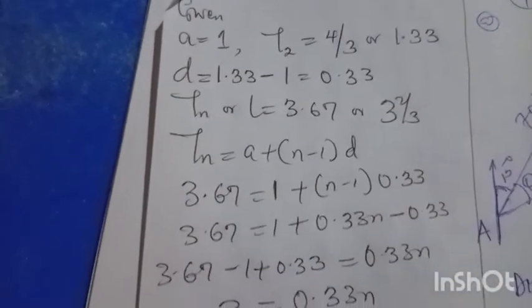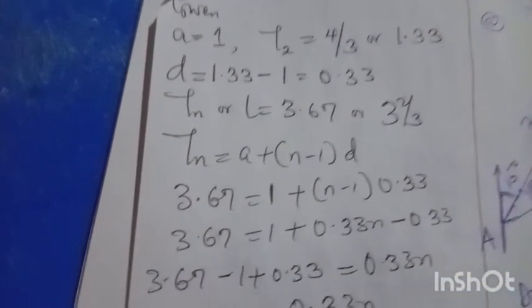You know, the formula of AP is Tn equals A plus n minus 1 times D. So it should be applicable here. They're giving us the first term and second term. We can know our common difference, that is second minus first. Second minus first. Let me show you. That's where I solved mine.